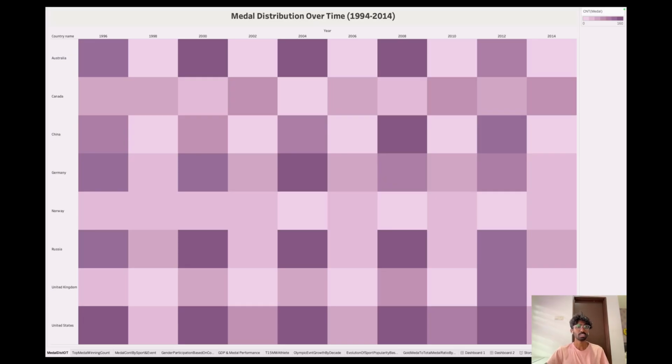The countries we use for this are Australia, Canada, China, Germany, Norway, Russia, United Kingdom, and United States. For the years, as I mentioned earlier, it is 1994 until 2014. The insight for this business question is to understand the trends in medal counts globally across the years and see major shifts in the trend.